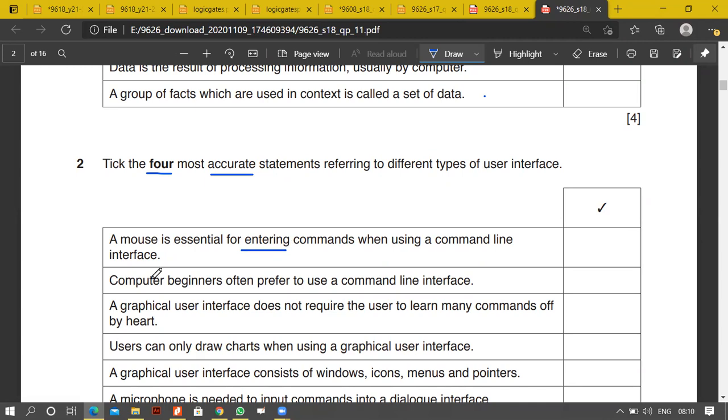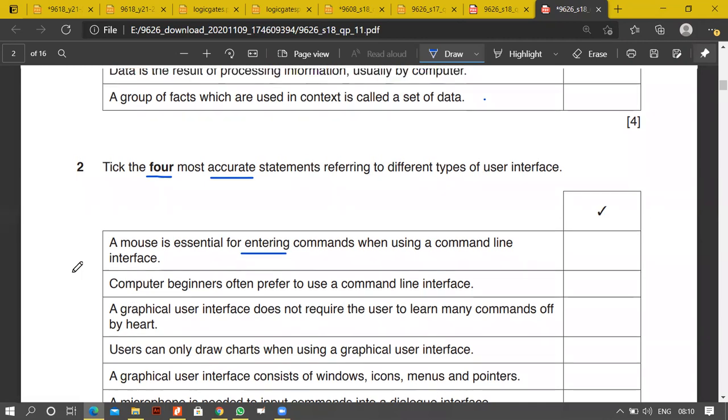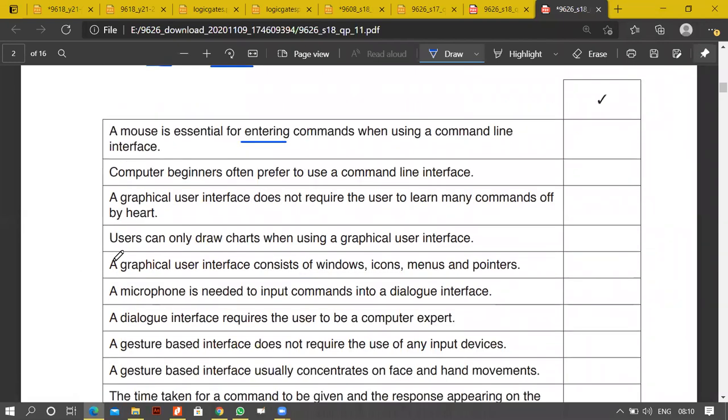Not a very valid statement, but let's see ahead. Like yesterday, my keyboard was not working. I could have used a mouse with an on-screen keyboard to enter data, but the mouse is not essential. Keyboard is more essential. So it's not a very valid statement.